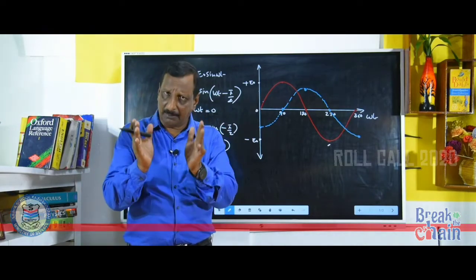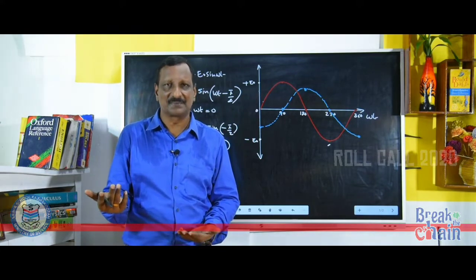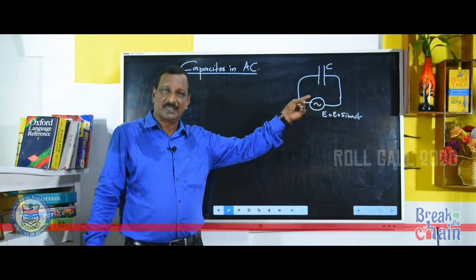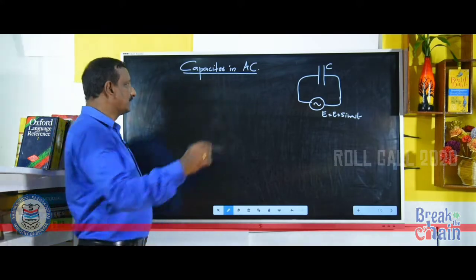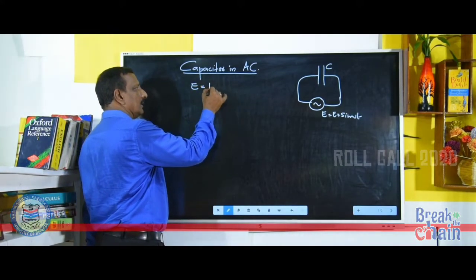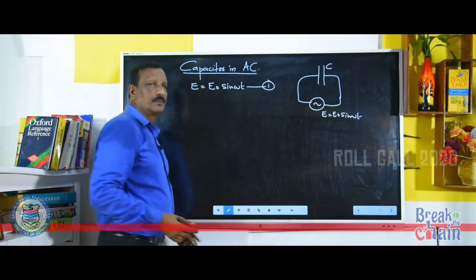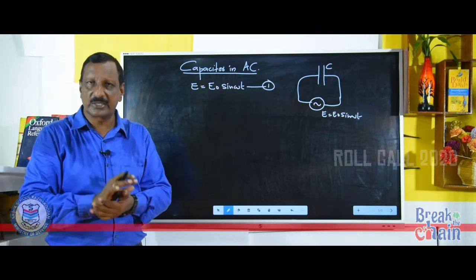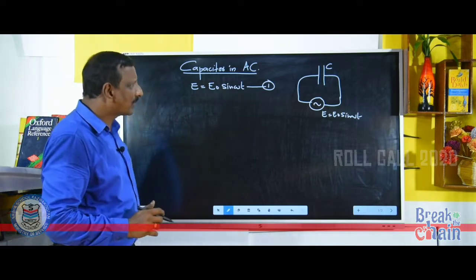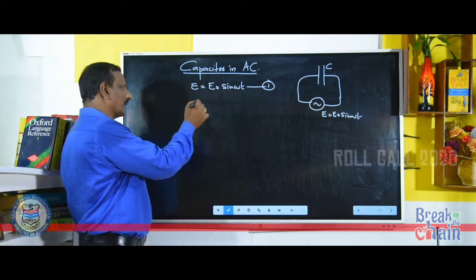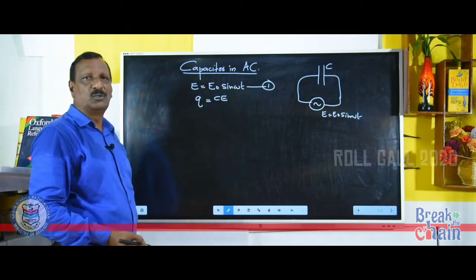Now, the third load is there, that is a capacitor. Now, we will connect a capacitor to AC and we will study the variation of EMF and current. See, a capacitor is connected across AC. All of you know the equation for AC, that is E is equal to E0 sin omega t, same equation. Now, we are coming to the capacitor. When you are imagining a capacitor, the equation for the capacitor is Q is equal to CE.